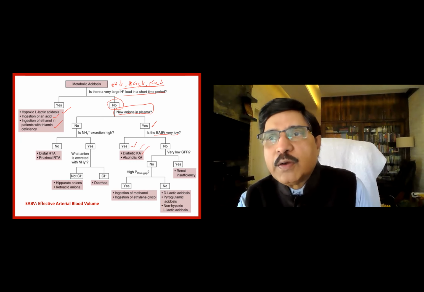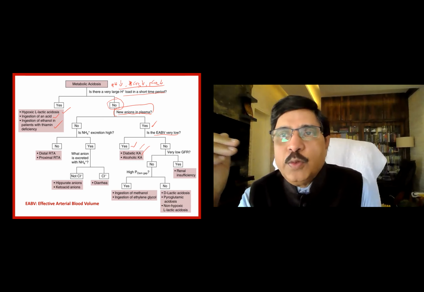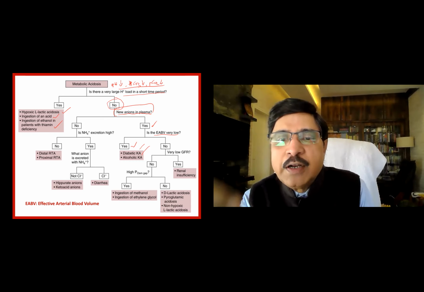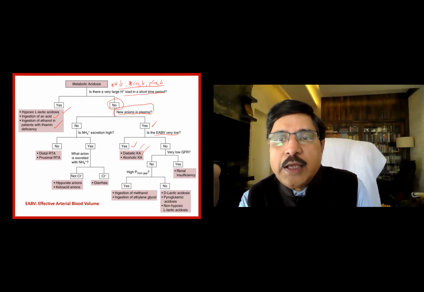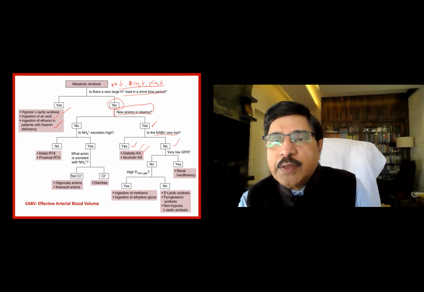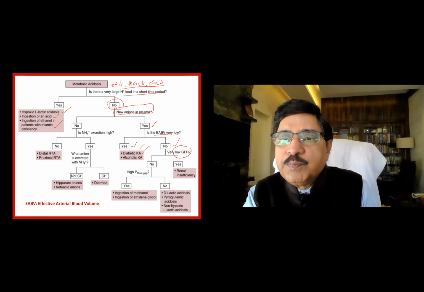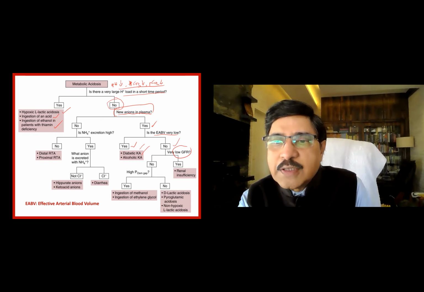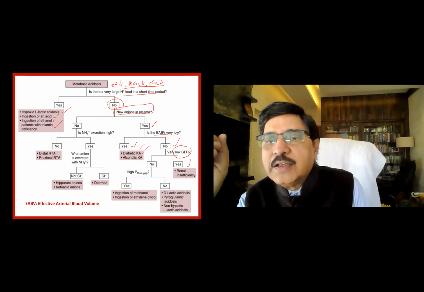Diabetic ketoacidosis typically is a disorder with dehydration. You need to hydrate the patient faster. Because of the dehydration, you can see EABV will be lower. No, it is not lower. Then, what is the GFR? Is the glomerular filtration affected? If so, it is renal acidosis, due to renal insufficiency.